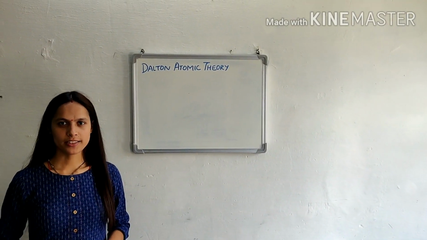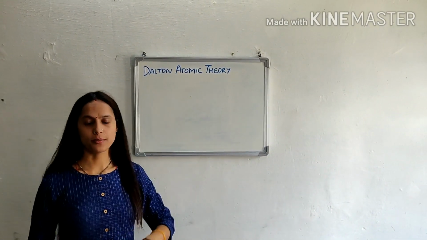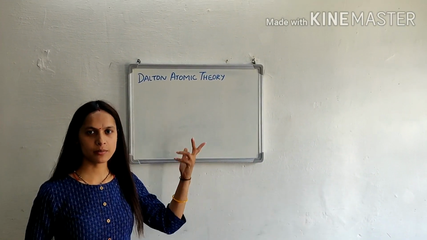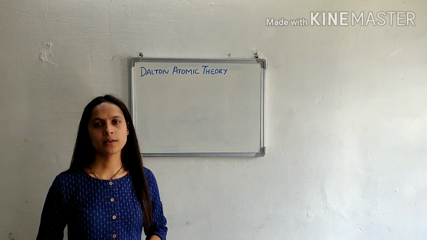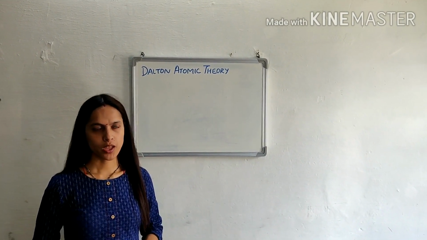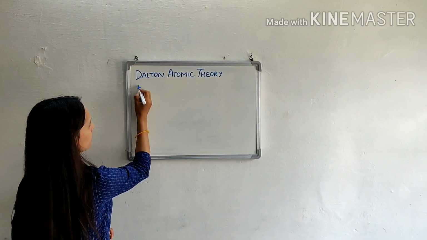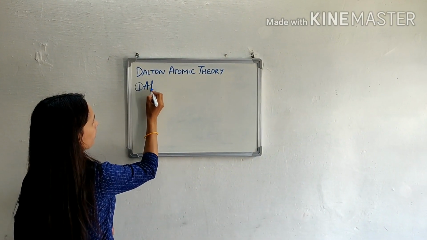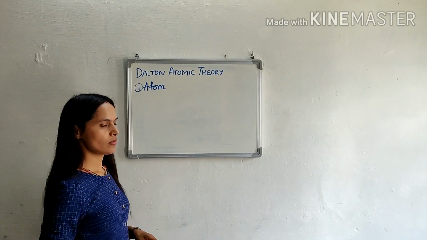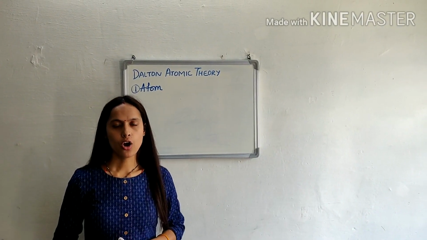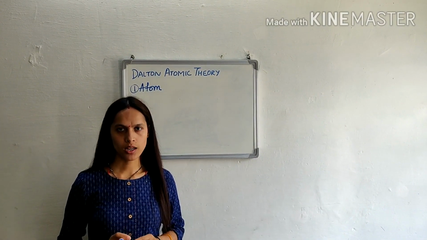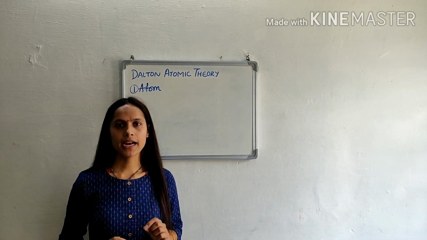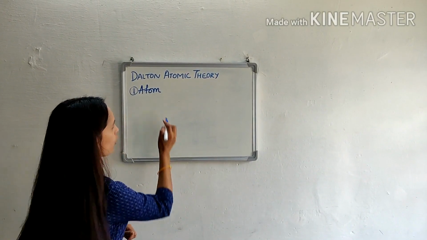Let's move to another topic, that is Dalton atomic theory. Now, as the name indicates, this theory was postulated by Dalton. Now, what are the main postulates of this theory? First postulate is all the matter which are present in nature are made up of extremely small, indivisible and indestructible particle called atom.